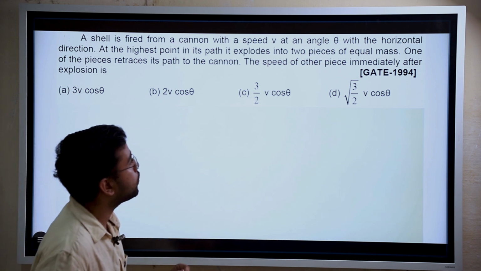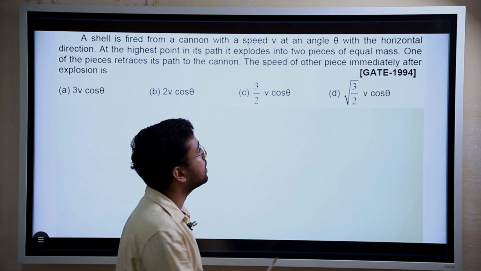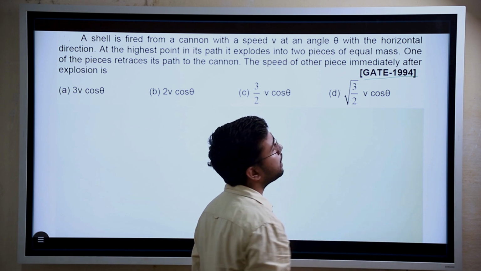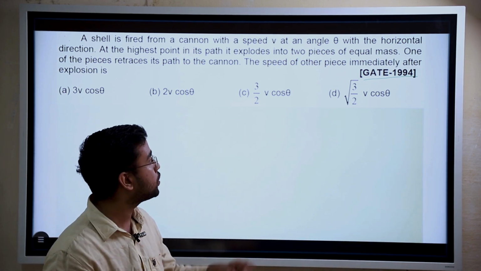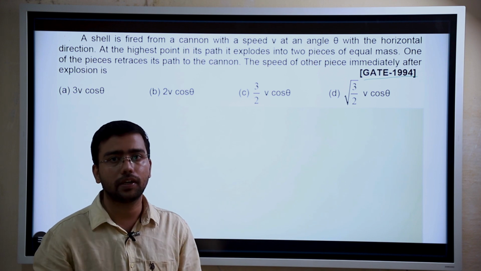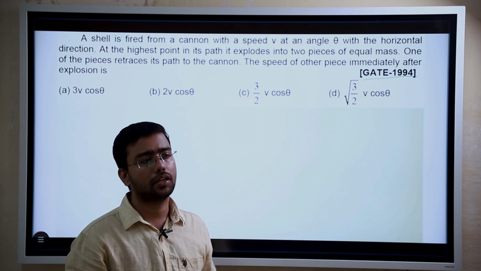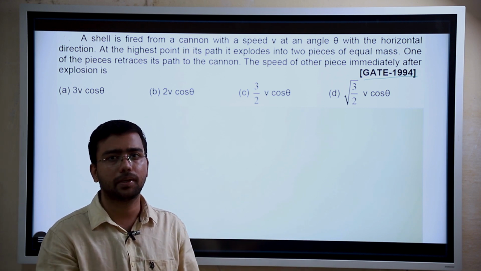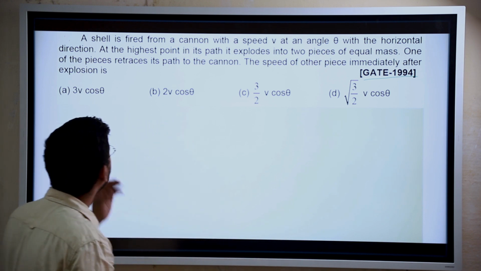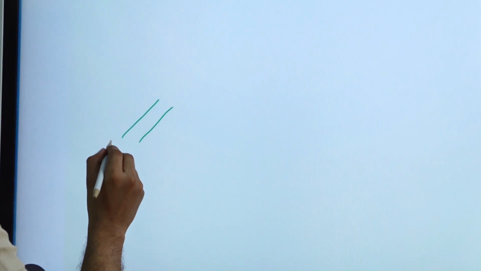This question is from projectile motion, and nowadays they are not asking questions from projectile, as you can see here, GATE 1994. Before 2000, they used to ask many questions from projectile motion. So in case any projectile motion question comes, that's why I am solving this question in front of you, and we will solve it in a generalized manner. We are not going to mug up any formula. So how is the solution? First we will make the diagram. Cannon is here.